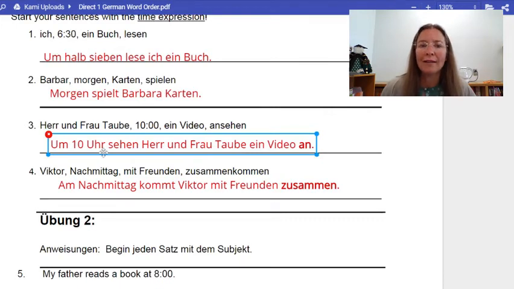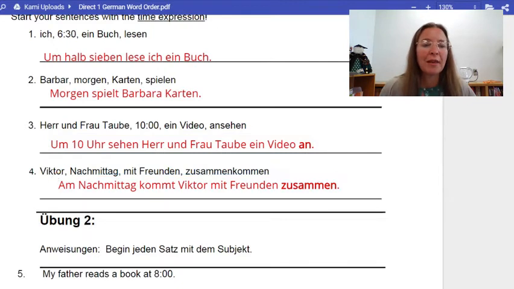Nummer 3. Start with my time element. 10 Uhr. Nice. And then I have my verb, sehen. Now notice it's ansehen, but an is the prefix. Make sure you got your prefix here at the end of the sentence, just like fernsehen or rüberkommen, okay? 10 Uhr sehen Herr und Frau Tauber ein Video an. They're going to be watching a video at 10 a.m., okay? You try it. 10 Uhr sehen Herr und Frau Tauber ein Video an.